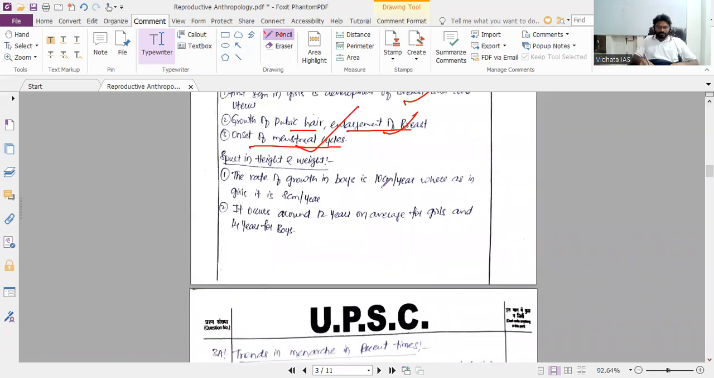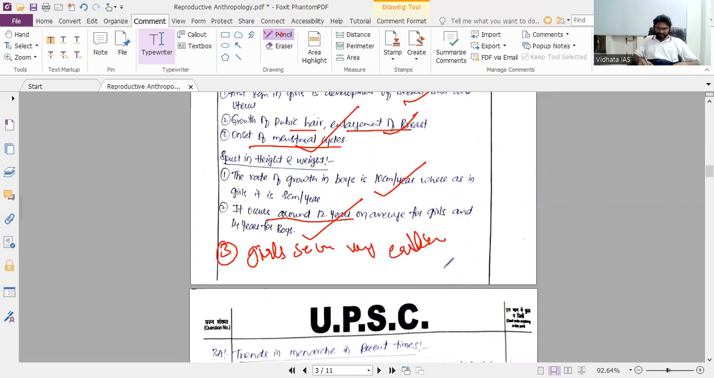So the rate of growth in boys is 10 centimeters per year, whereas in girls it is 8 centimeters. So when it comes to the intensity, it talks about intensity. The girls experience secondary sexual characteristics very much earlier than the boys.